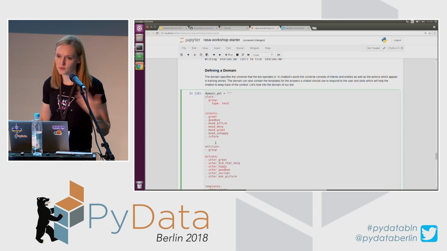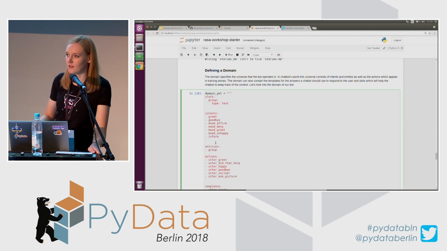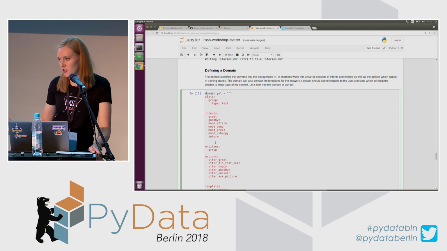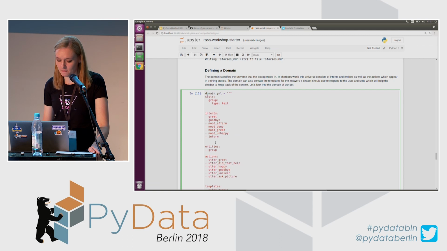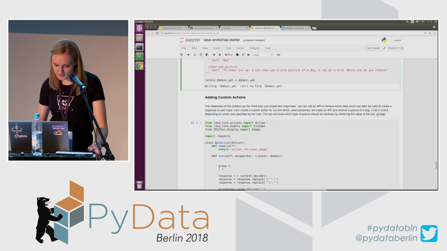There are other possible slot types. If you want your chatbot to completely ignore whether the slot is populated or not, you can specify it as unfeaturized, and so on. But you also have to keep in mind what kind of slots you are specifying.